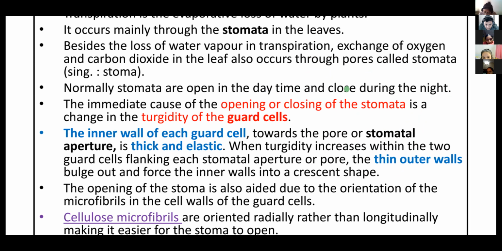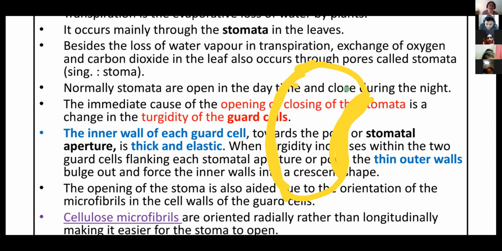Next, when turgidity increases within the two guard cells flanking each stomatal aperture or pore, the thin outer walls bulge out. Outer walls are thin; here the composition is different. The inner wall is thick, the outer wall is thin.